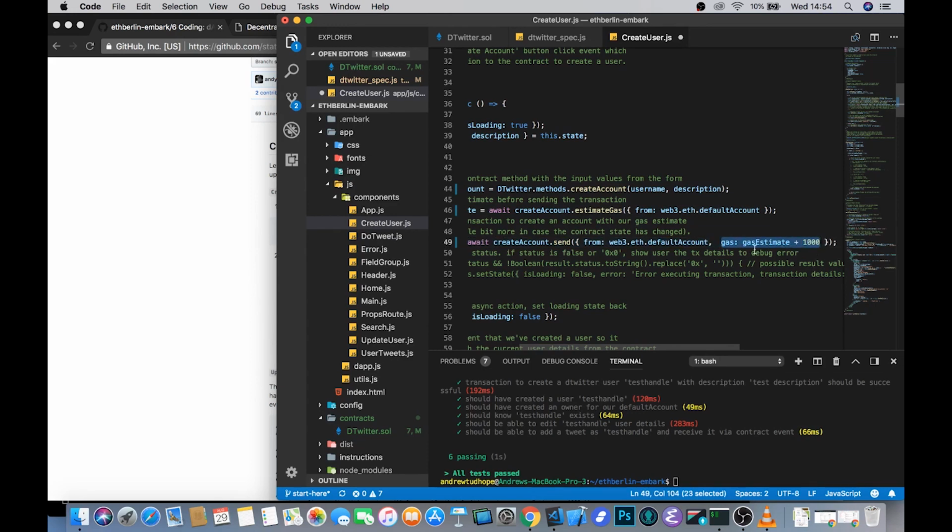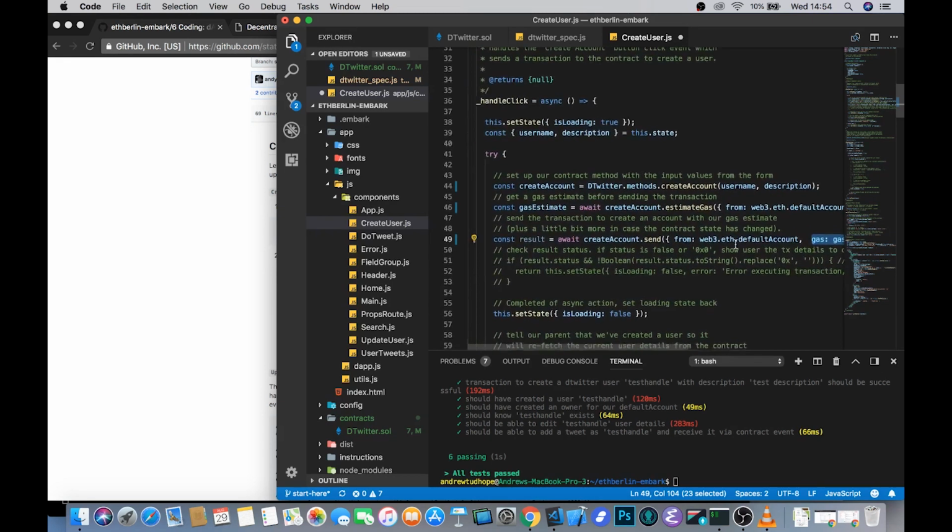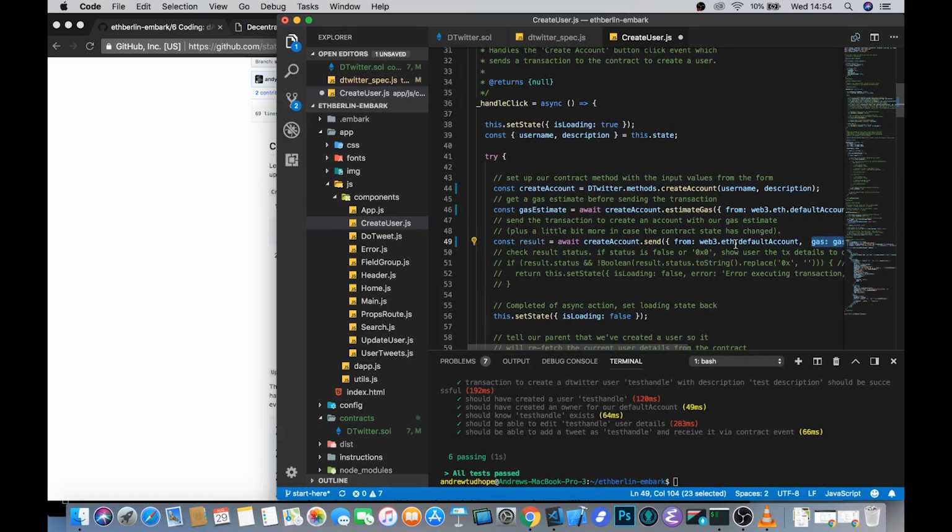So in this case, you can see we estimated the gas and added a little extra bit. If you send this function to estimate the gas on what you're trying to call, it would return a value to you, and in between you specifying that value in your actual call and sending it to the contract, somebody else calls the contract and changes its state, then it's possible that the gas estimate could be wrong.